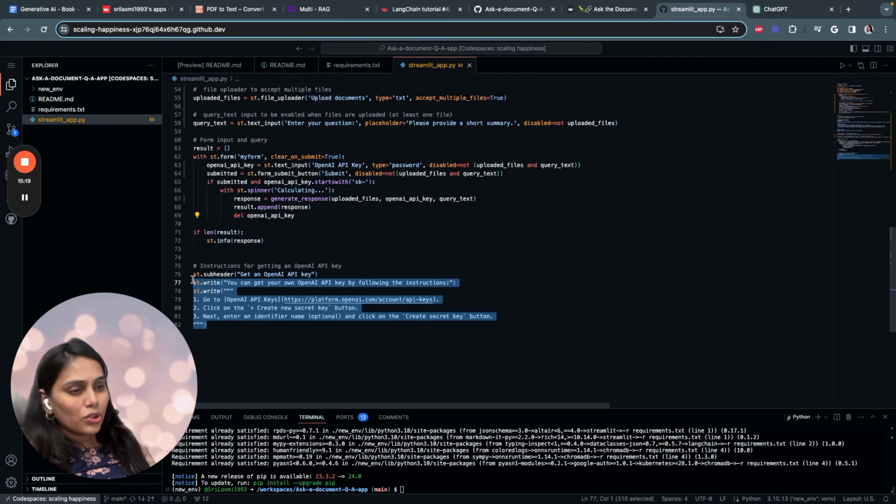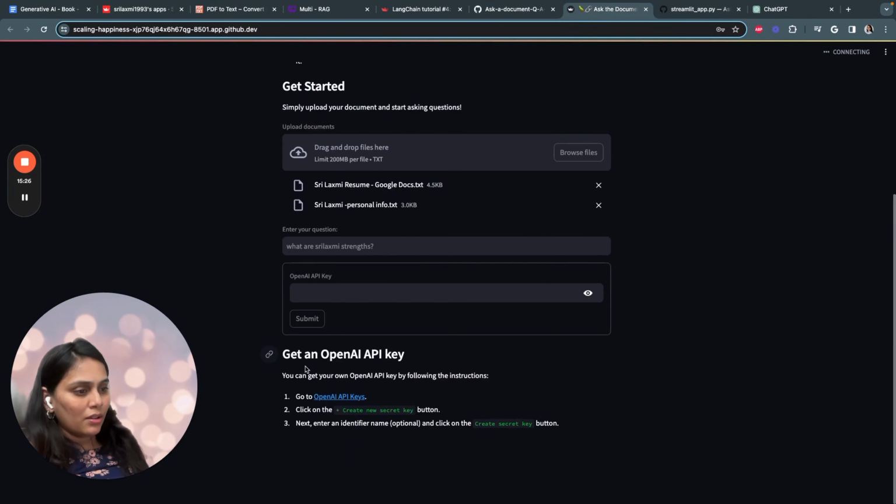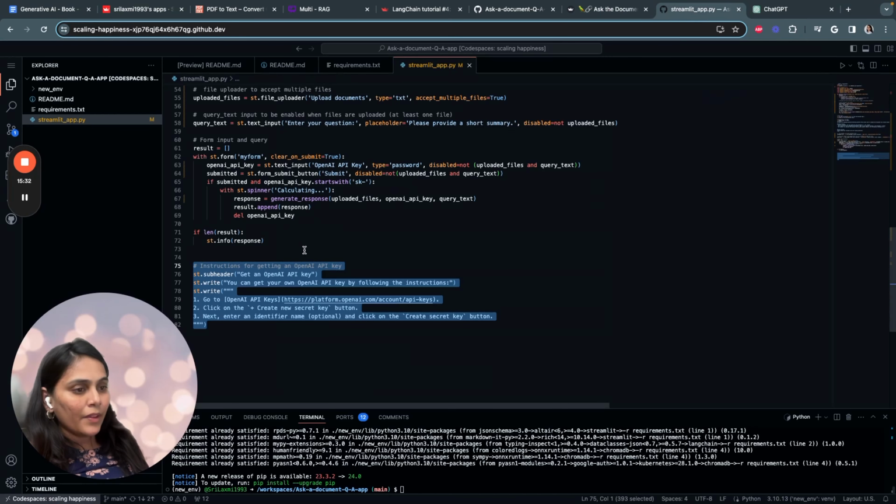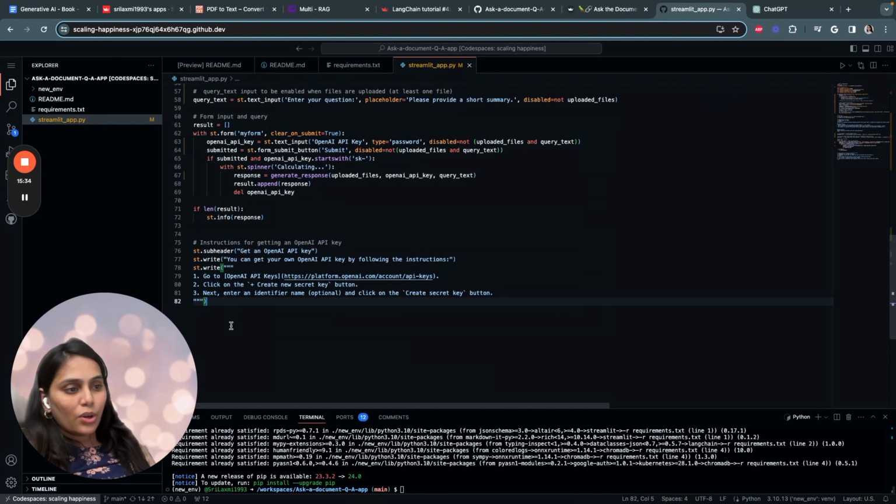And finally, we are also including some instructions on how users can get their OpenAI key. For example, if you look at the app, here I mentioned some instructions on how a user can get their OpenAI key. So in Streamlit, if you want to include some kind of instructions, as I mentioned, you should be using st.write, and that's what I've been doing here.